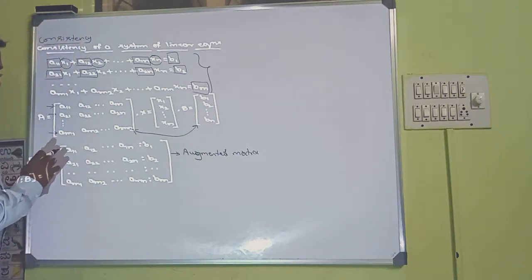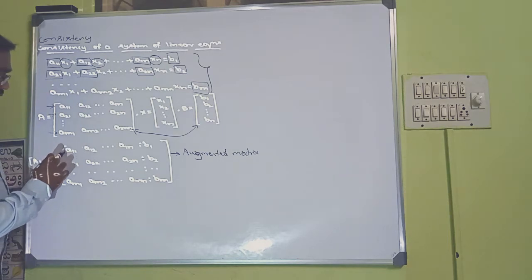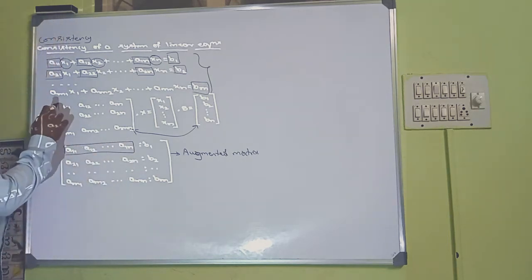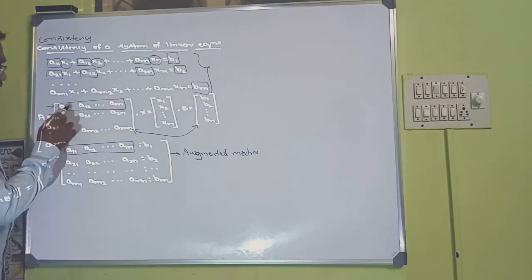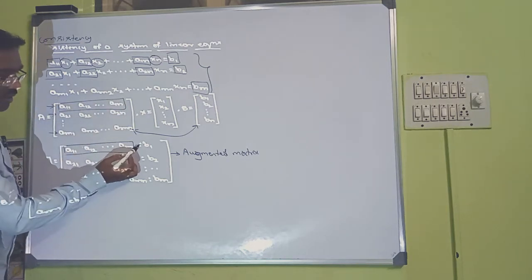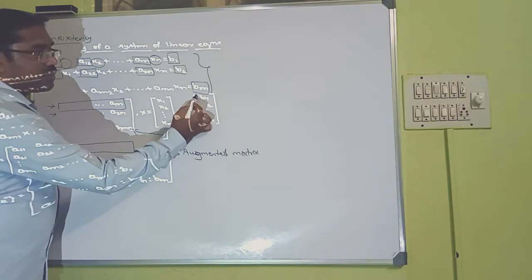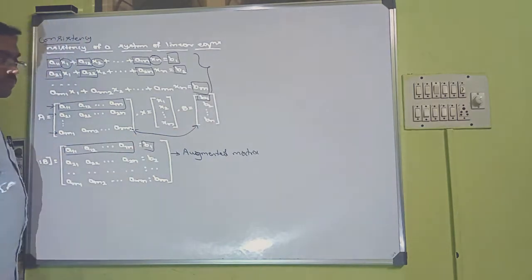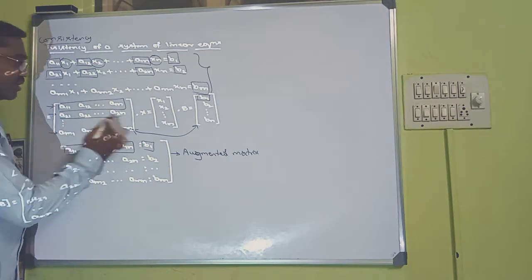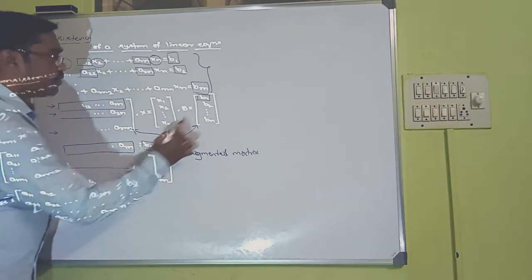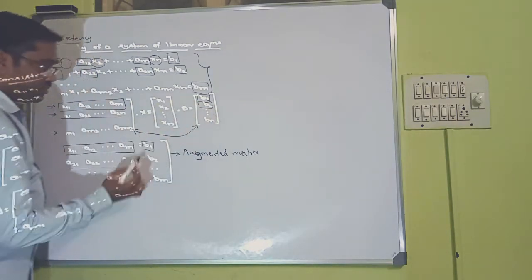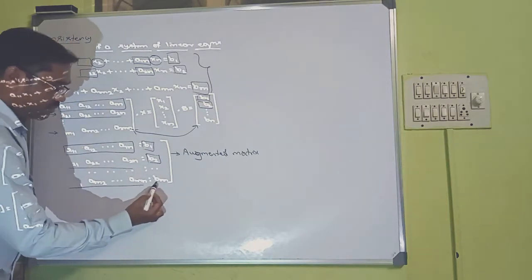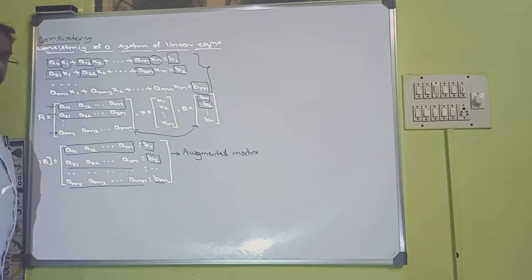You can see we have the first row of this matrix here, along with that we write this constant element here. Similarly, we take the second row with the second constant element and so on. We repeat the process. We get the augmented matrix.